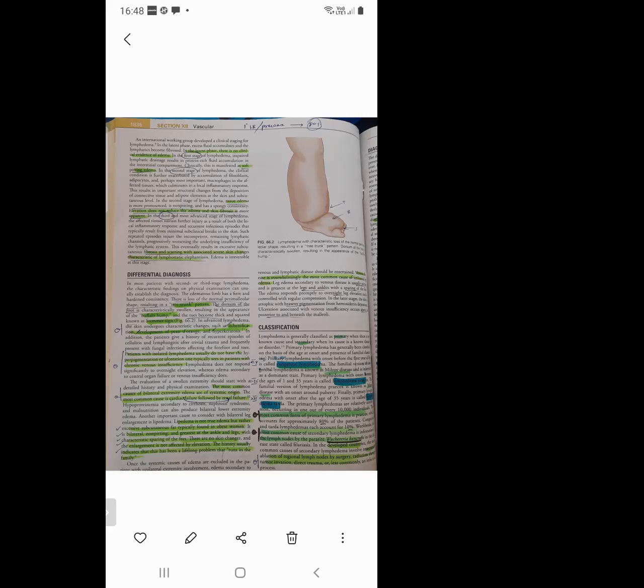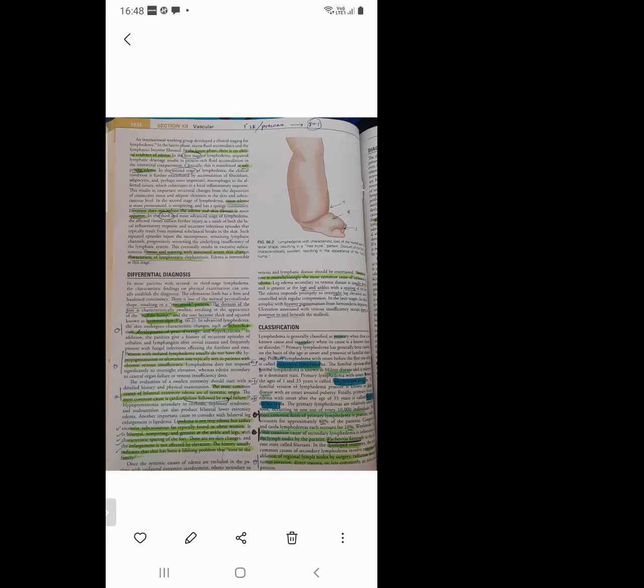Non-pitting edema has a spongy consistency, but the main key point here is that elevation does not reduce the edema, and skin fibrosis is more apparent. In stage 1, the edema will decrease slightly on elevation, but in stage 2, elevation does not reduce the edema.